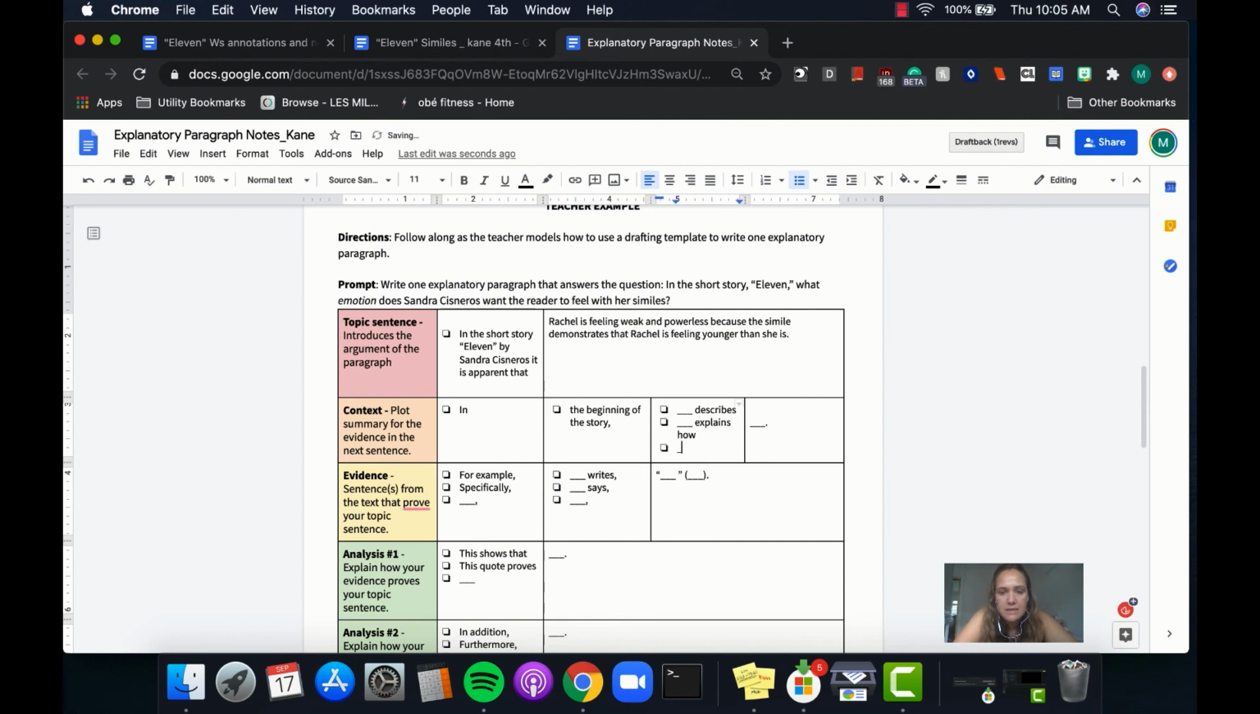I want to use my sentence frames. I'm not feeling ready to come up with my own yet. So I'm going to say in the beginning of the story, Rachel, I'm going to say she explains, because I feel like this quote is her explaining what it's like to get older. So in the beginning of the story, I'm going to say it is, I'm going to make this lowercase because this is eventually all going to be one sentence. It is Rachel's